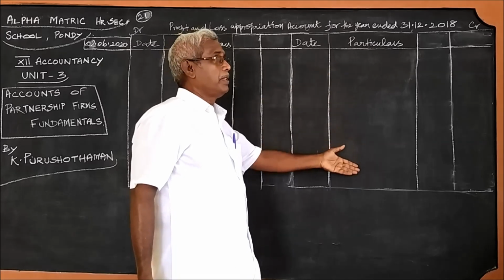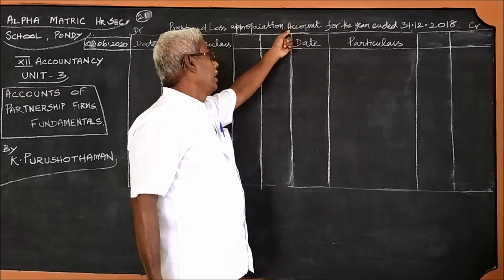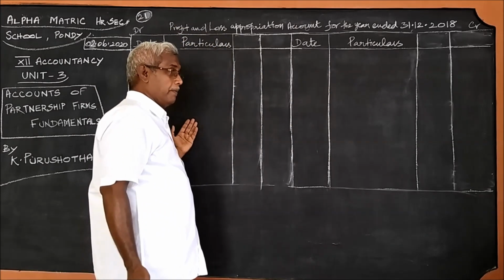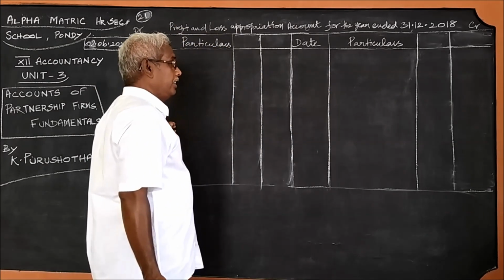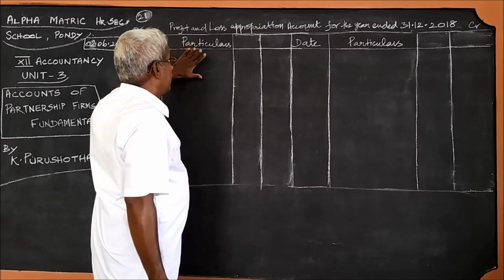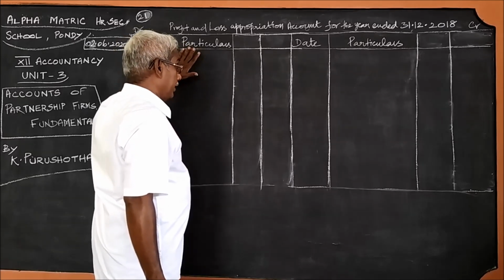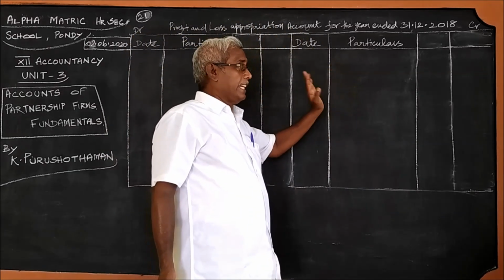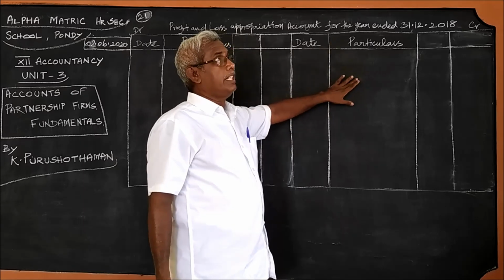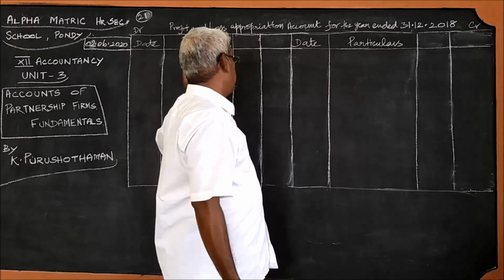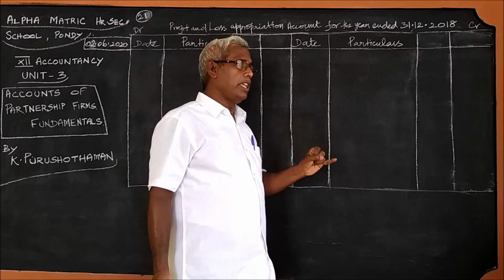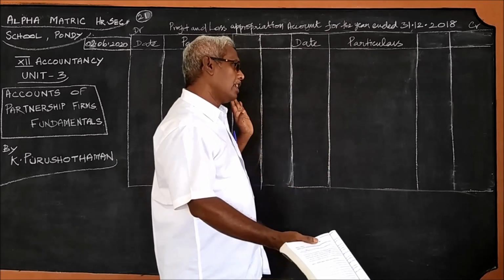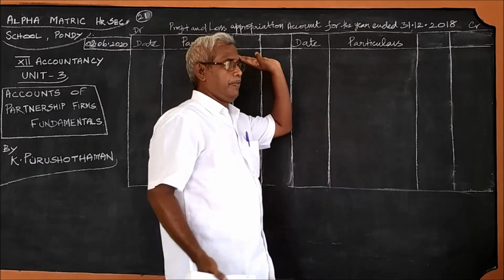All these items will appear on the debit side in the profit and loss appropriation account. So the item drawings appearing on the debit side, only drawings, not interest on drawings, will not appear here. Same way, the capital appearing on the credit side will not appear on the debit side. Except drawings and capital, other items will switch over the sides.